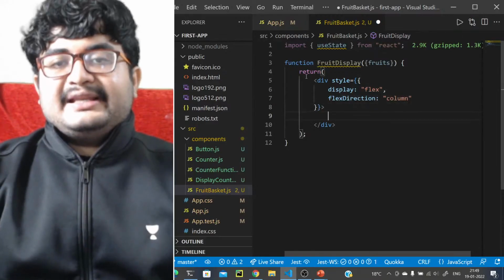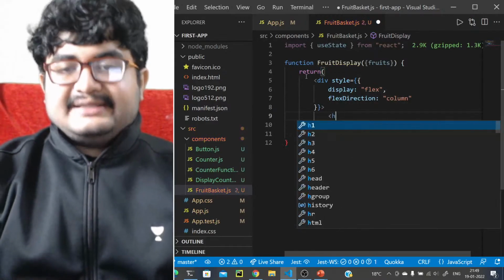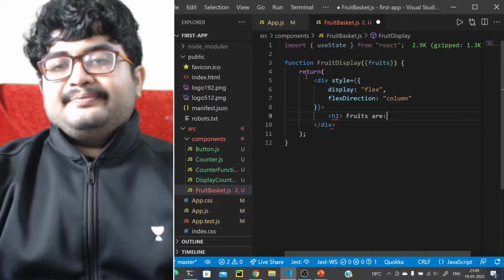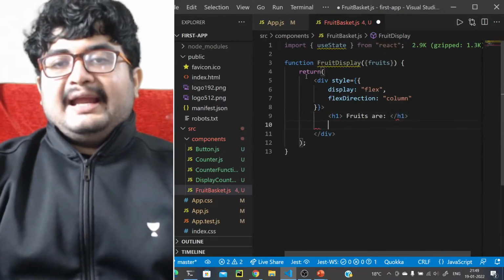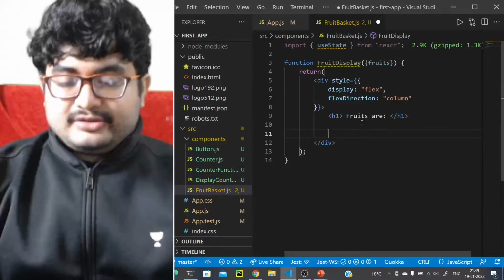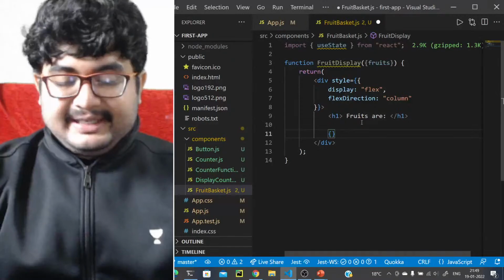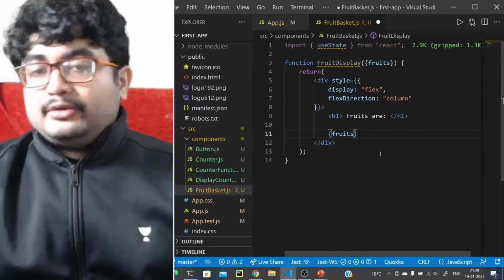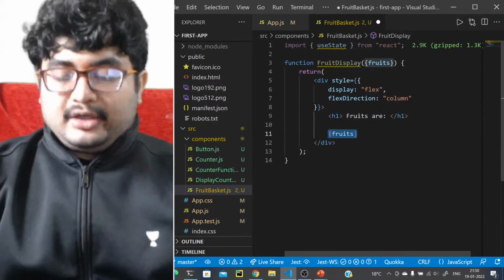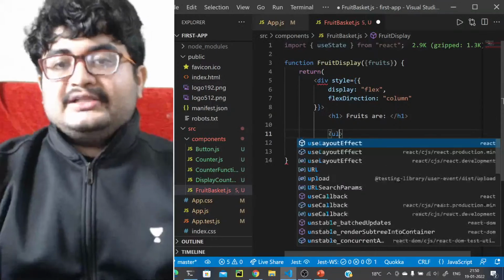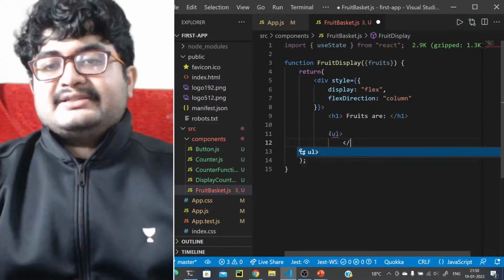Let's add something like "Fruits are". Let's add the h1, fruits are /h1, and then what we can do is render all the fruits that are there. So we can do something like this, fruits. Now for each fruit, first of all, we want to have an unordered list. Definitely we want to have an unordered list. So let's have an unordered list here. All the fruits will be displayed like this, /ul.